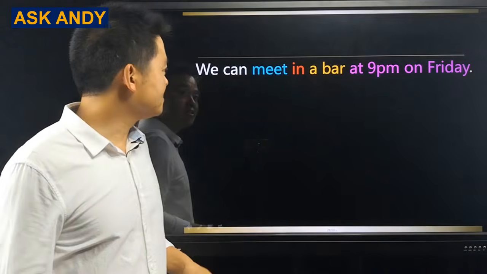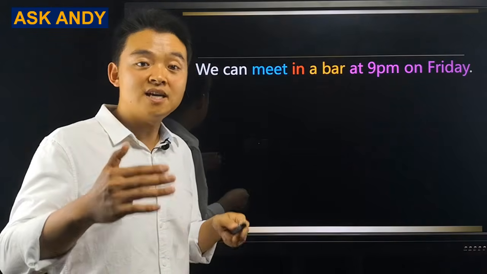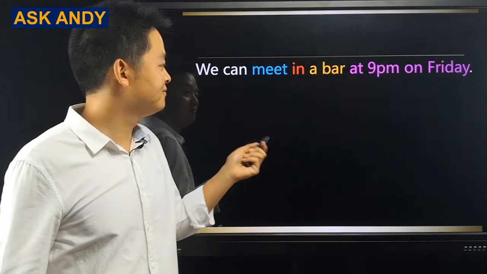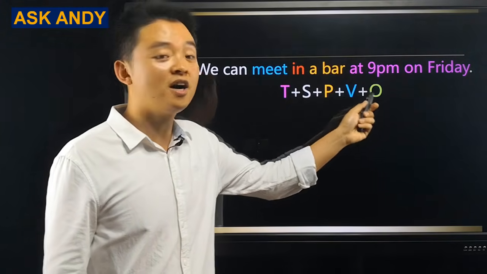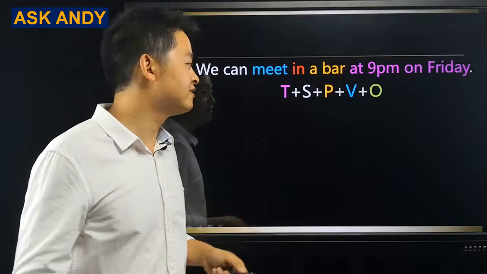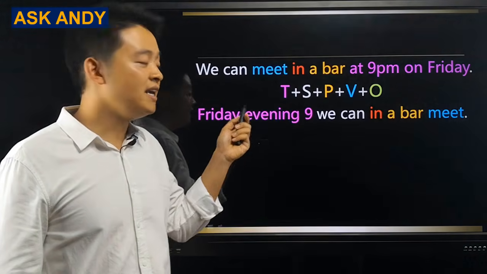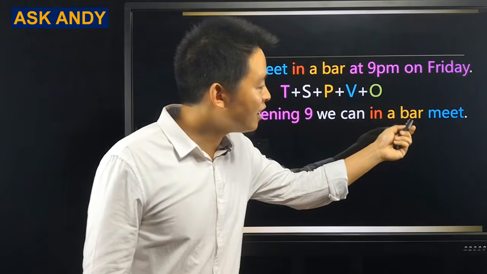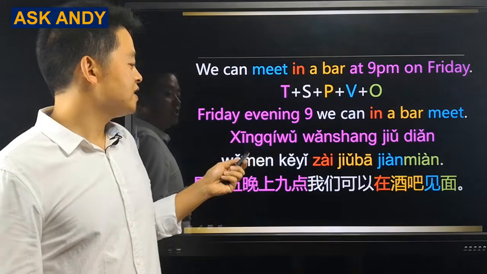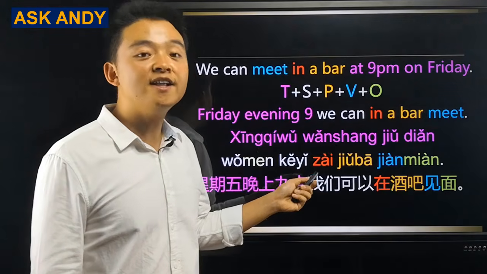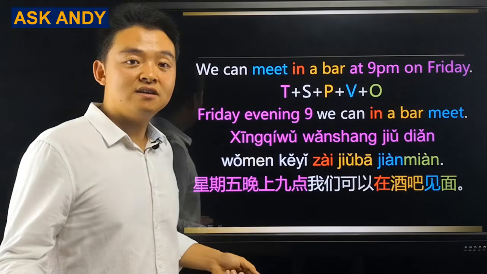This one is a bit more complicated. We can meet in a bar at 9 p.m. on Friday. Step 1, write down the structure. TSPVO. Time, subject, place, verb, object. Remember, in. We need 在 there. And then reorganize the word order. It becomes Friday evening 9, we can in a bar meet. Right? And then do the literal translation. 星期五晚上9点，我们可以在酒吧见面. You can see, it's easy, right?